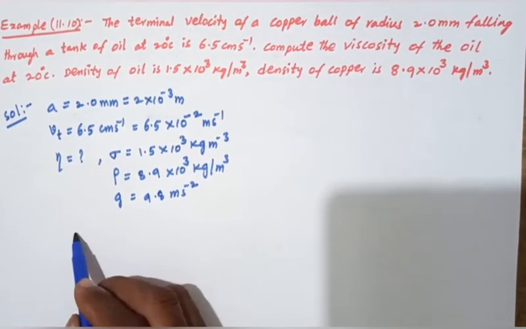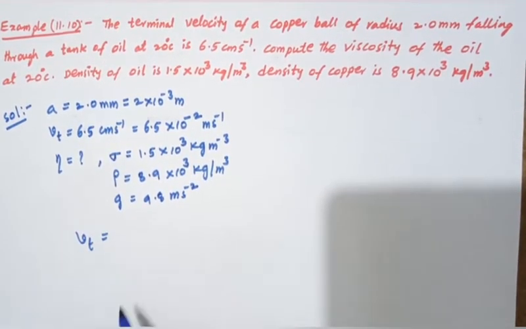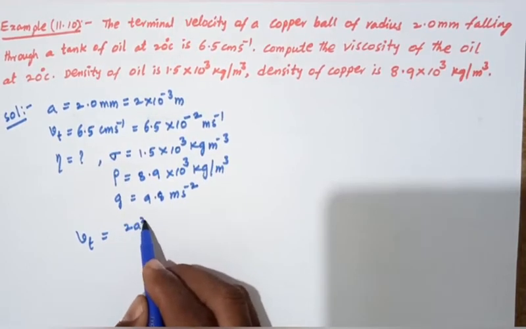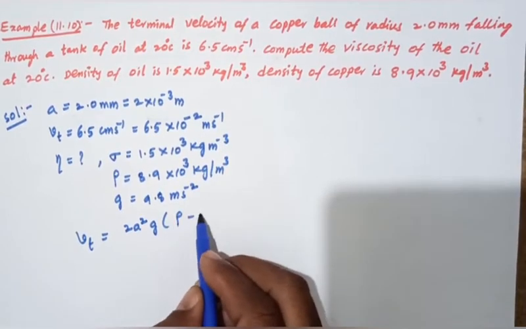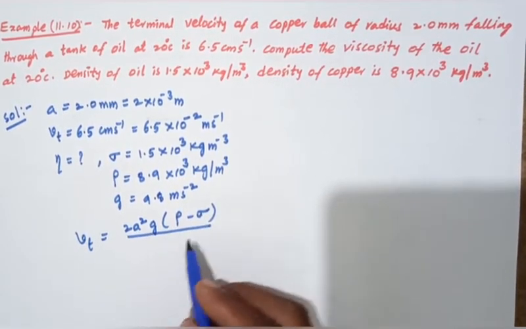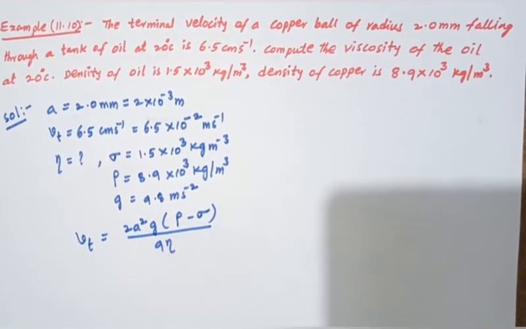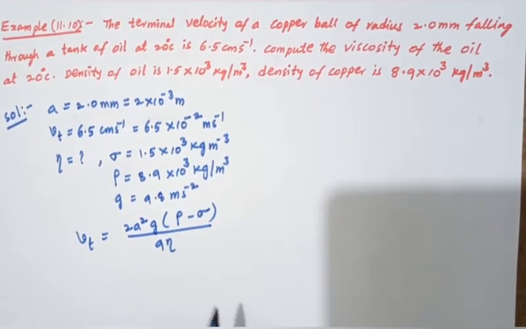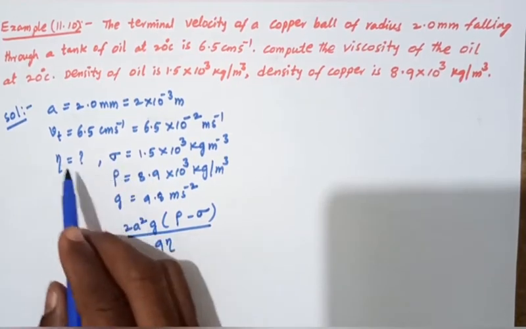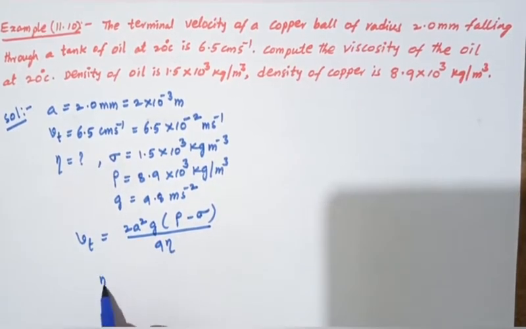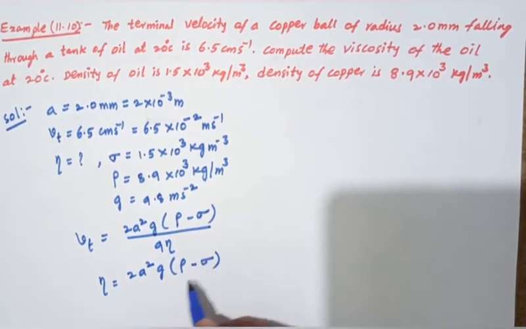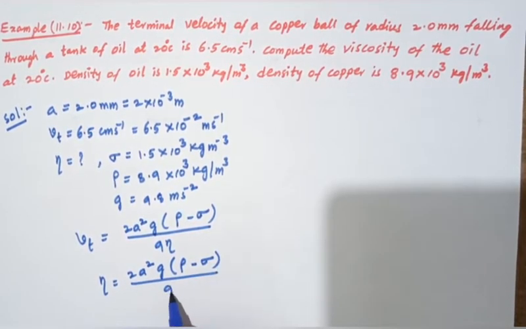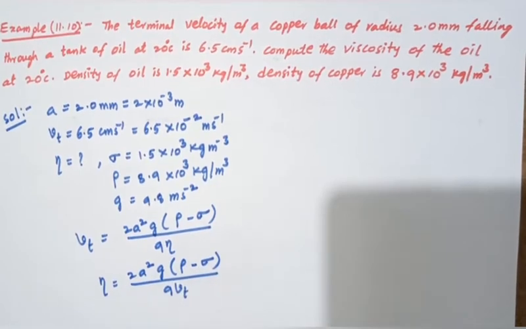So what is the formula for terminal velocity? Vt equals 2a square g into (rho minus sigma) divided by 9 eta. So we can find eta equals 2a square g (rho minus sigma) divided by 9 Vt.